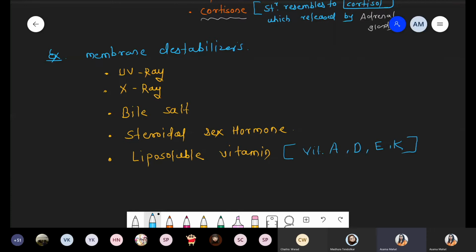Okay, chalo. So the next point we are talking about, these are some examples with respect to membrane stabilizers and membrane destabilizers. Now the next point we are talking about is some enzymes which are present in lysosome.